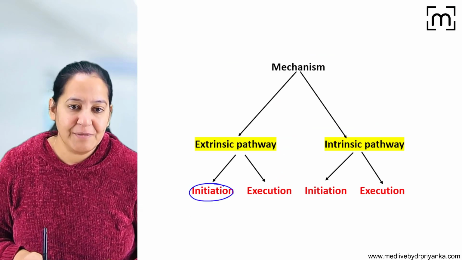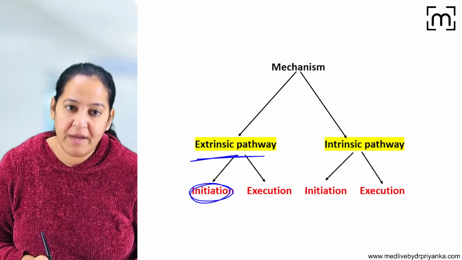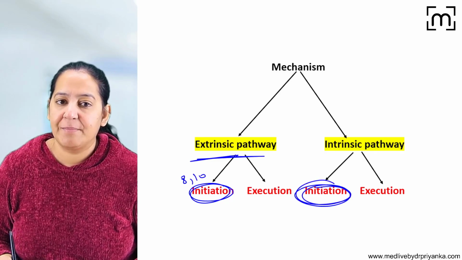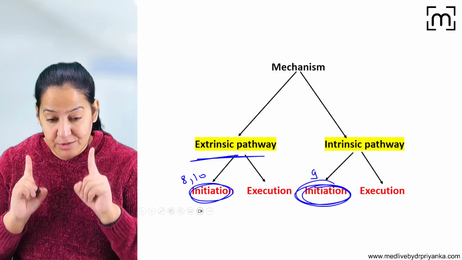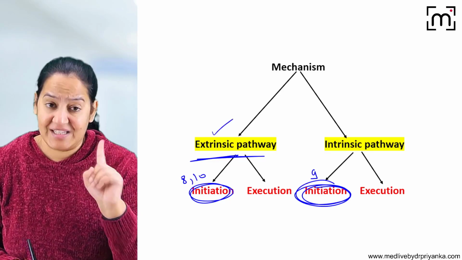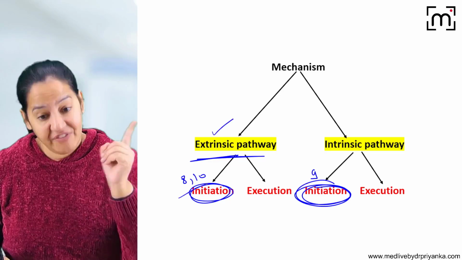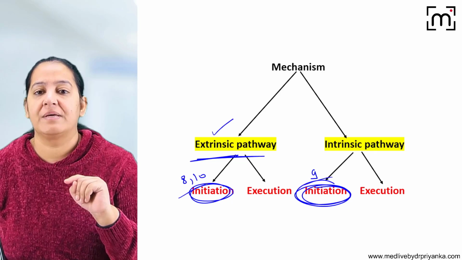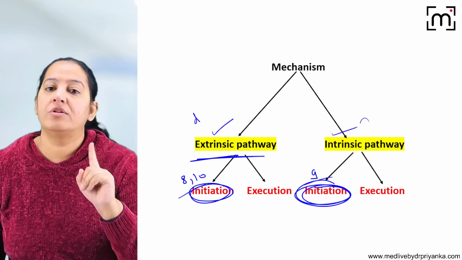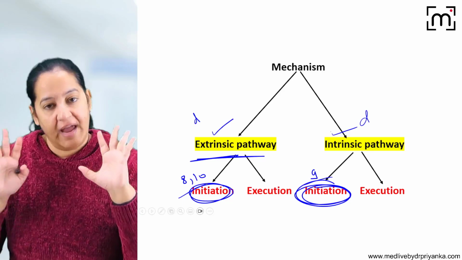So which was the first caspase activated in the extrinsic pathway? It was 8 and 10. And which is the first caspase activated in the intrinsic pathway? It's caspase 9. So learn the first caspase, you get MCQs on that. The first caspase activated in the extrinsic pathway is 8 and 10, and in the intrinsic pathway it is caspase 9. So draw the diagram, draw the flow chart.